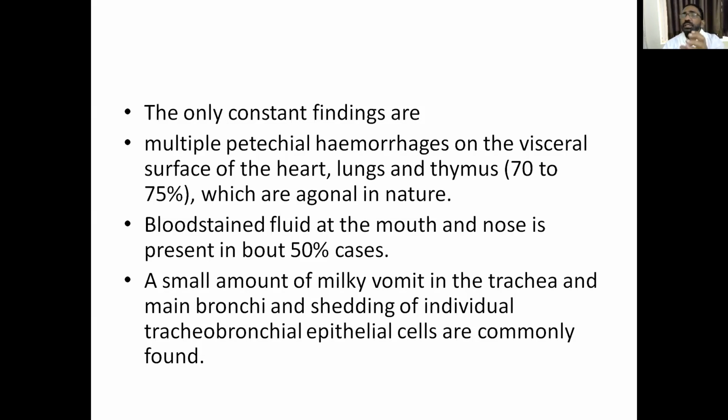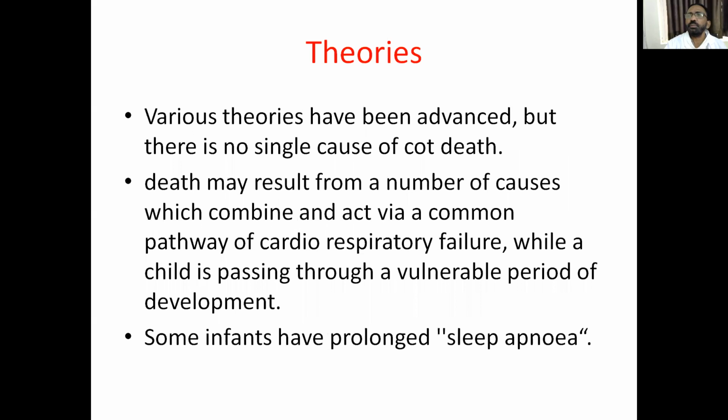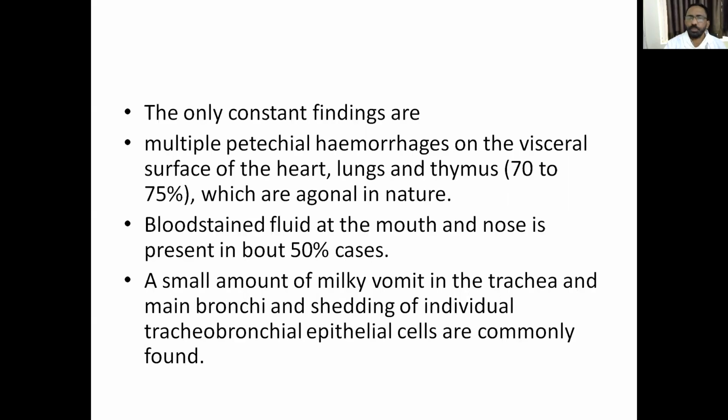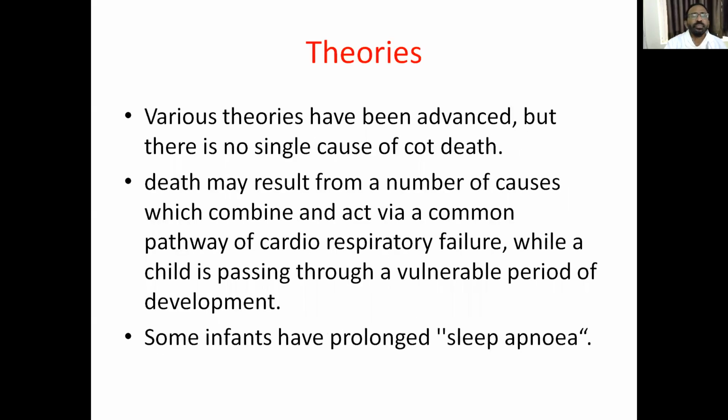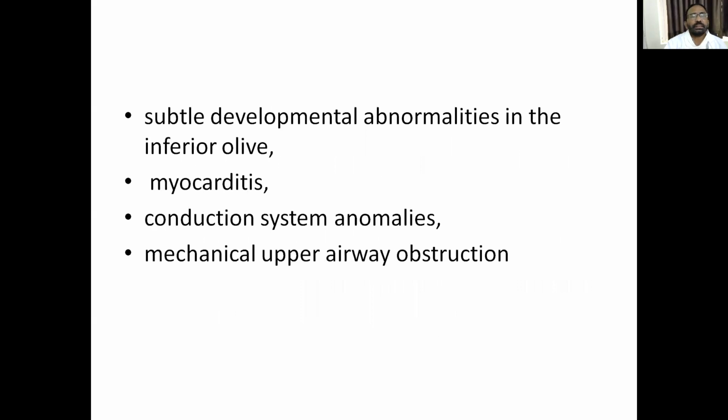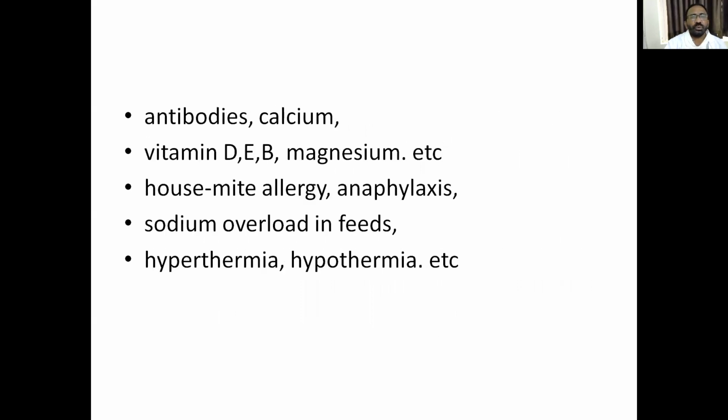That means one cause of sudden death of the infant is aspiration of milk. There is milk in the trachea or bronchus, because the mother feeds the baby while lying down and goes to sleep. So the baby aspirates the milk and dies. The most common cause is bronchiolitis or bronchopneumonia due to aspiration pneumonitis. This is sudden infant death syndrome.